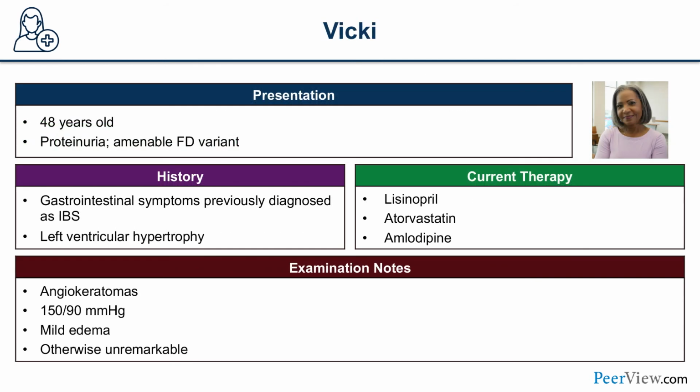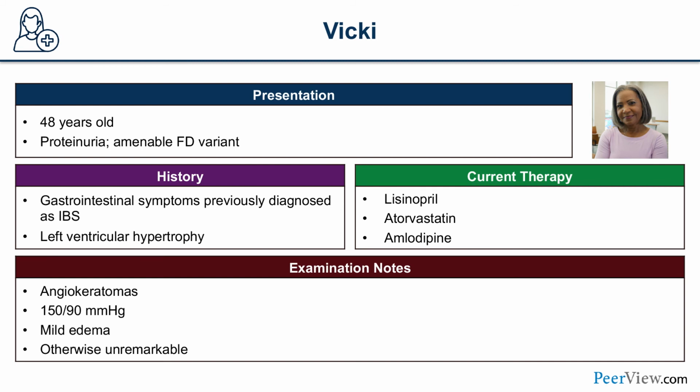So let's look at our next case. We have Vicky, who's a 48-year-old female with a history of gastrointestinal symptoms, which have been diagnosed in the past as irritable bowel syndrome. She had nausea, vomiting, diarrhea, abdominal pain, and postprandial fullness.